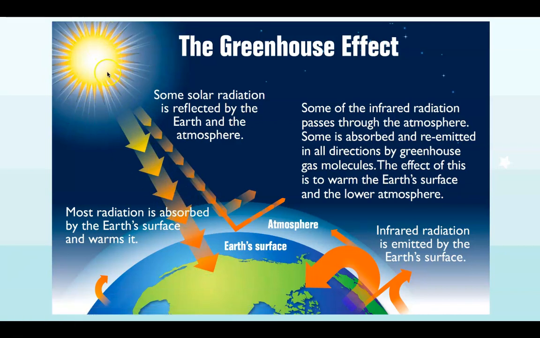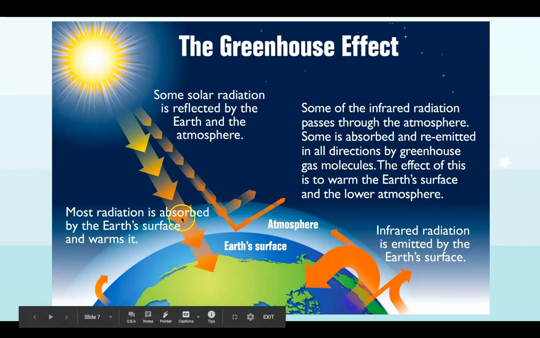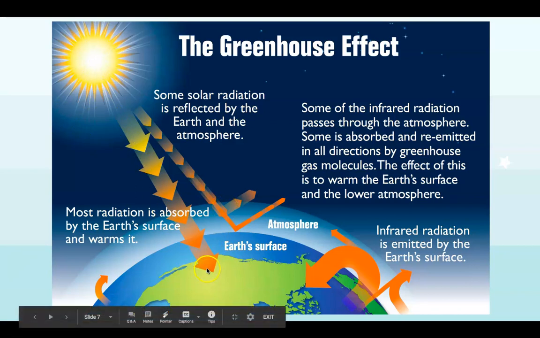that solar radiation, or some of that energy from the sun, to be reflected back out into space before it ever hits the Earth. So we get on the Earth's surface about 51% of the solar radiation that comes from the sun. The other amount is reflected by clouds, by ice on the surface, and by the atmosphere before it ever reaches the Earth.